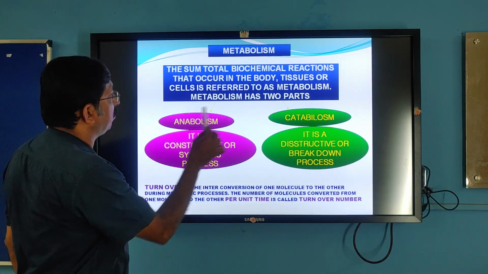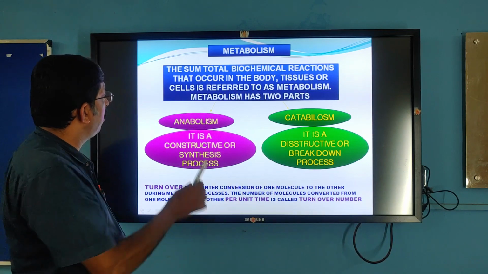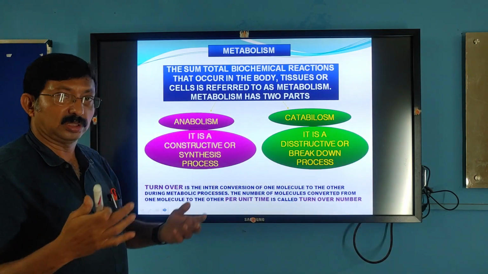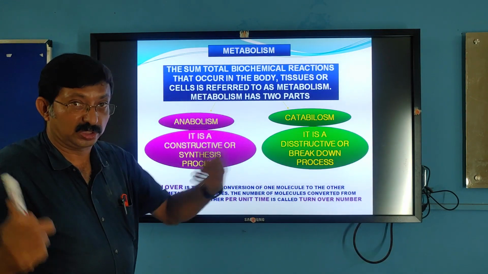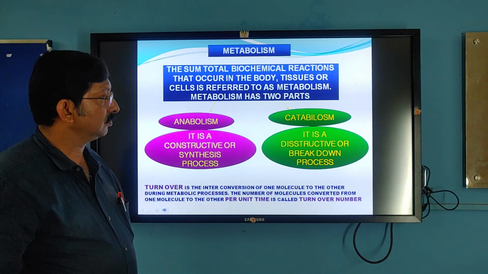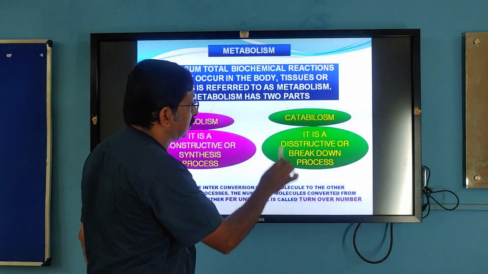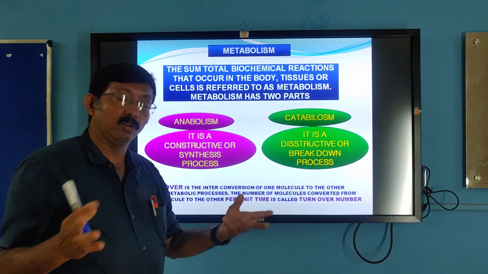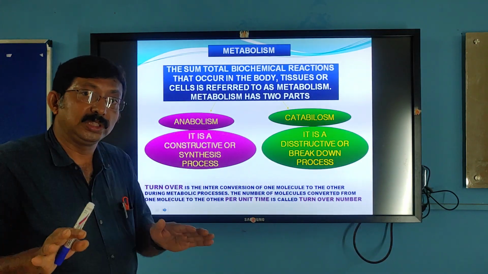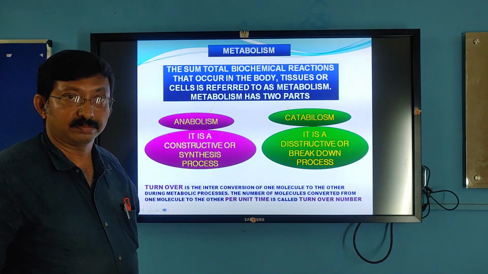See here, metabolism has two parts. One is anabolism and the other is catabolism. Anabolism is a synthesis process, constructive process, formative process, whereas catabolism is a destructive process, breakdown process. For example, photosynthesis is anabolism.